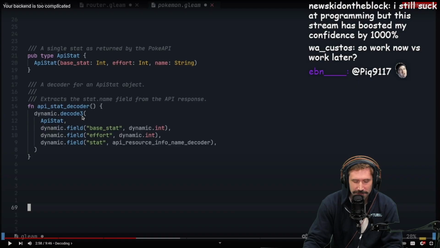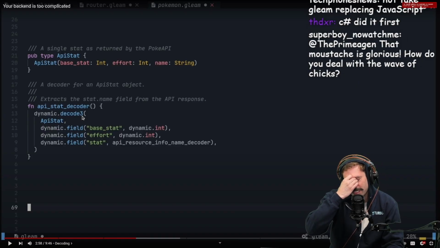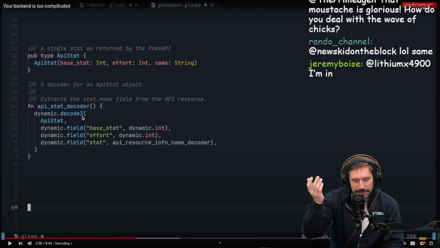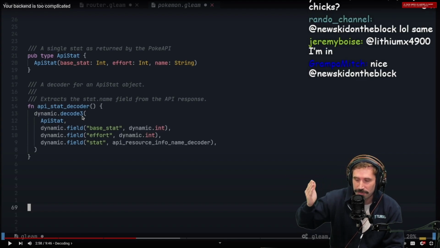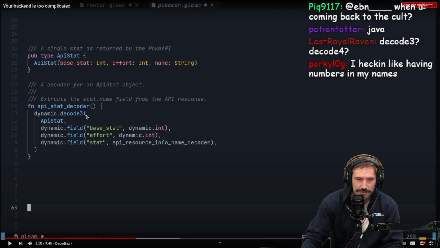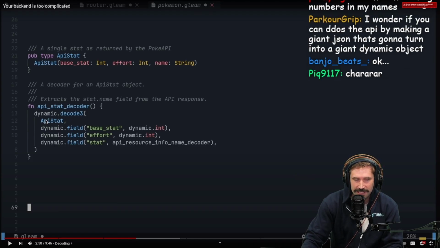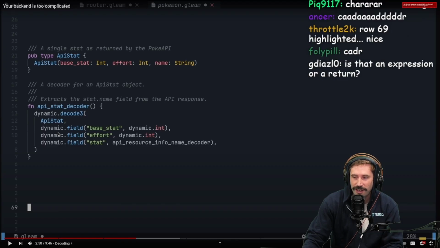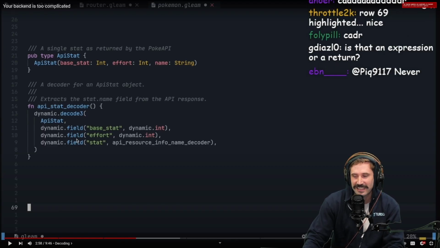Is this going to turn into, isn't there something in Lisp that's like, I swear it's something like car, and it just keeps getting longer with more and more R's? Isn't that a thing? Decode 3, decode 4. I assume decode 3 means you pass in the object. Yeah, car, yeah, exactly. Yeah, cadr.